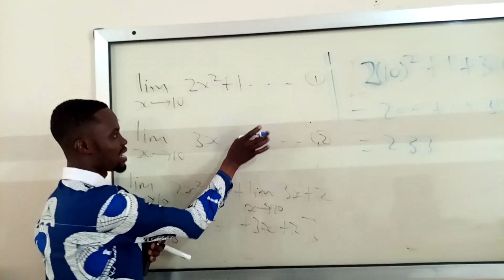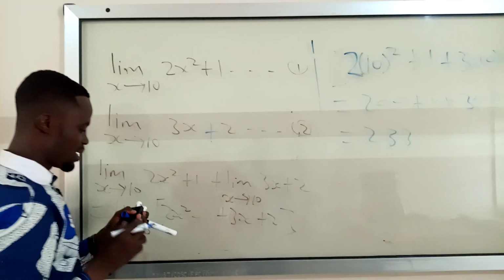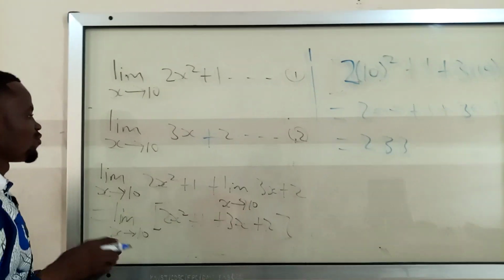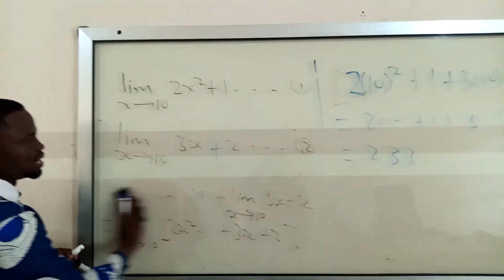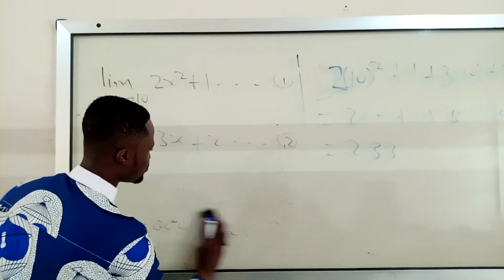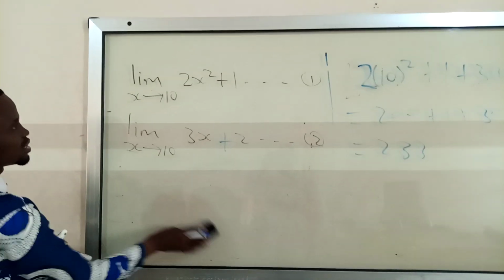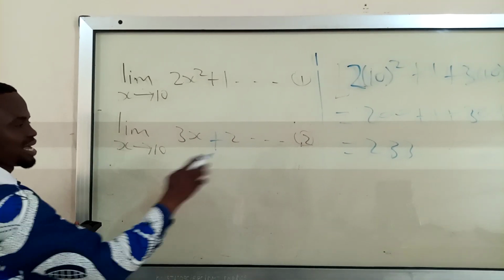The difference is simple. For the difference, you just change the sign. If I have these two limits and I want to find the difference of these two functions, it is just one equation minus the other.